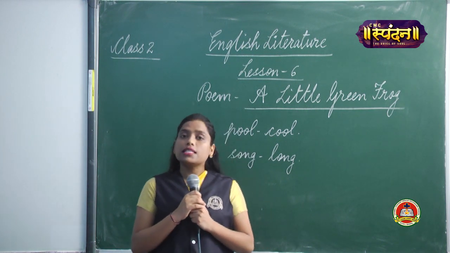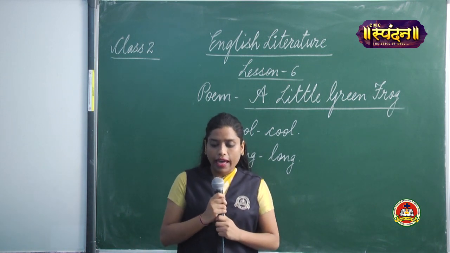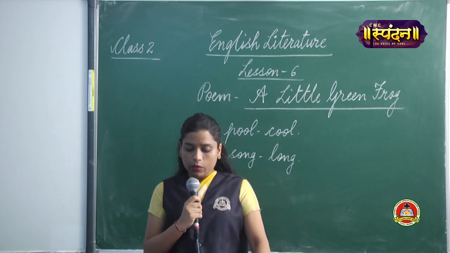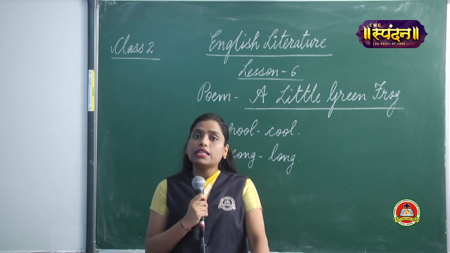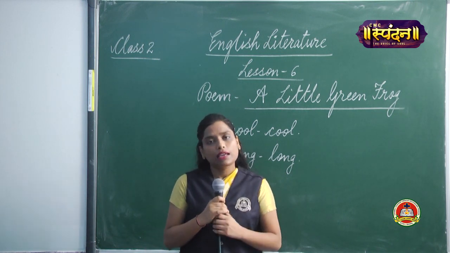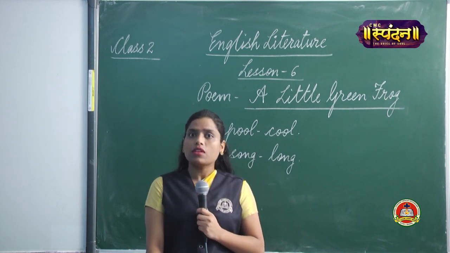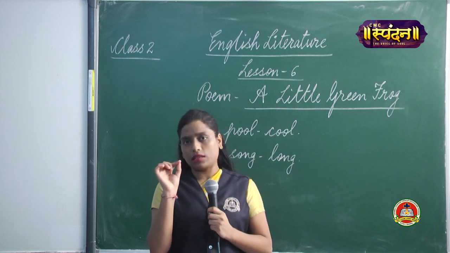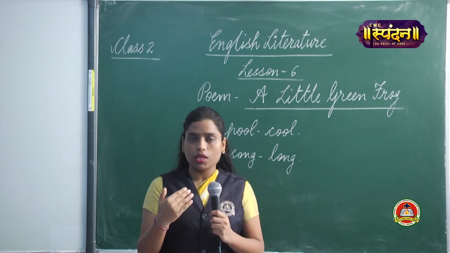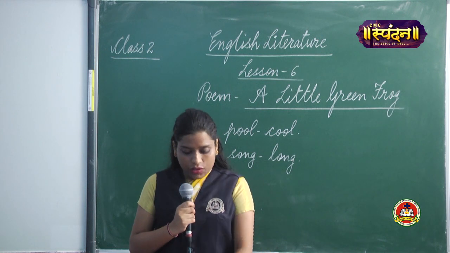There we have seed. S-E-E-D, seed. Then we have W-E-E-D, weed. Then we have T-R-E-E, tree. Then we have H-E-E-L, heel. So in this set of words, which vowel sound do we notice? We notice that here the E vowel sound is coming. Seed, E sound. Yes, weed, E sound. So E is again a vowel.